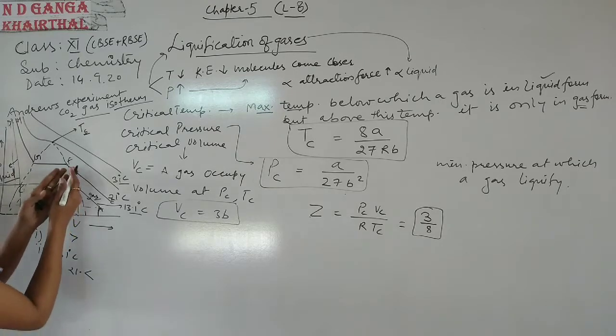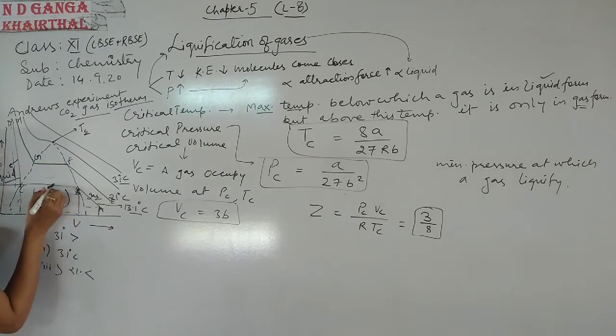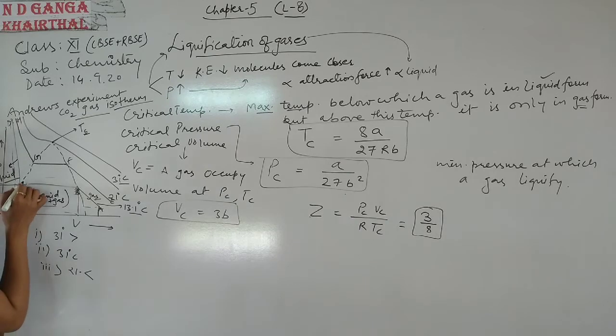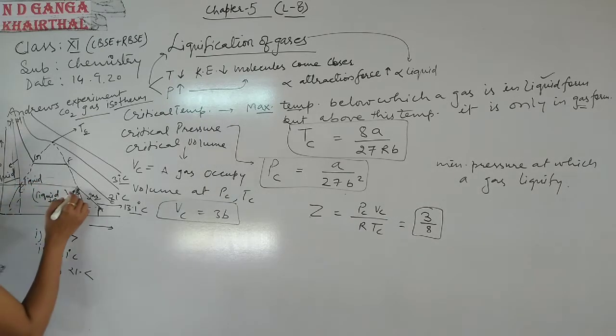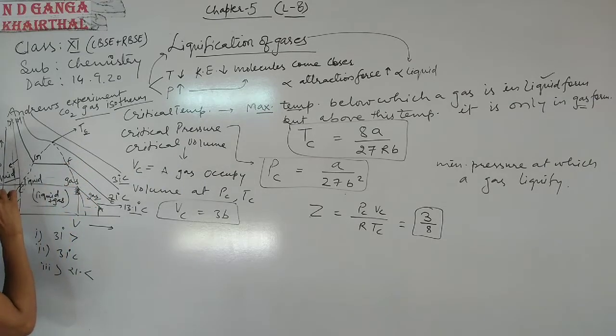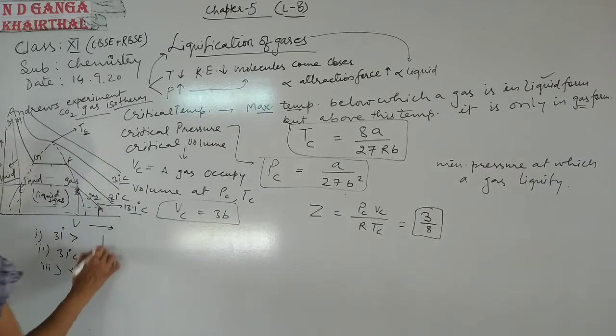When we move from B to C or from F to G, we find that as we come closer to C or closer to G, the liquid form is in more amount, and at B and F, the gaseous form is in more amount, and at the midpoint the liquid and gas forms are in equal amount. Okay, so it is the Andrews isotherm.